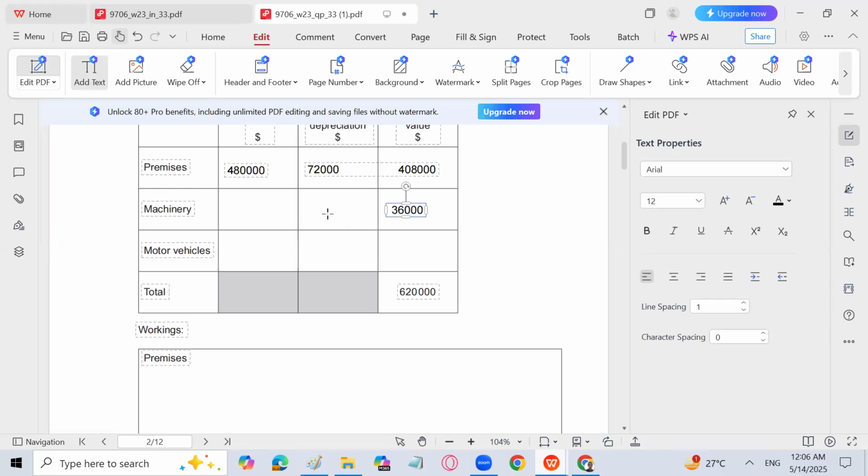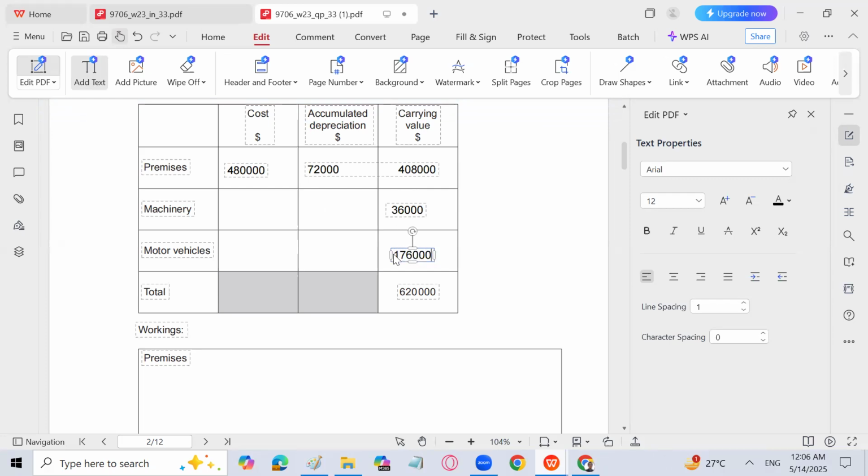Because I need to find the depreciation and the cost of machinery also, but I can calculate this value easily. I can calculate the value of motor vehicle. How come, sir? 6,20,000 is the total carrying value of all the assets, including premises, machinery, motor vehicle. So 6,20,000 minus 4,08,000 minus 36,000, we will get the carrying value of motor vehicle, which is 176,000.